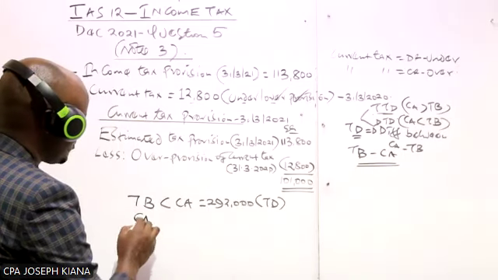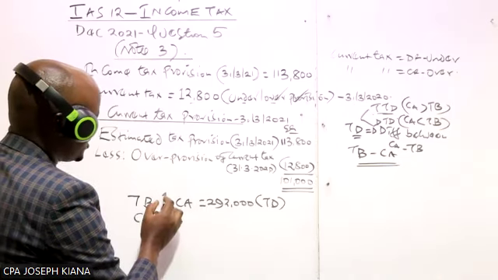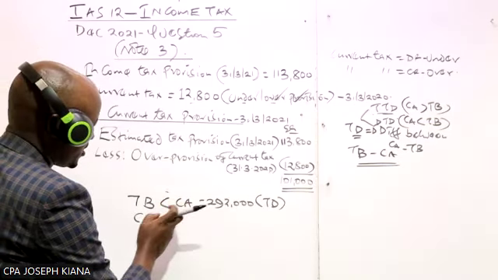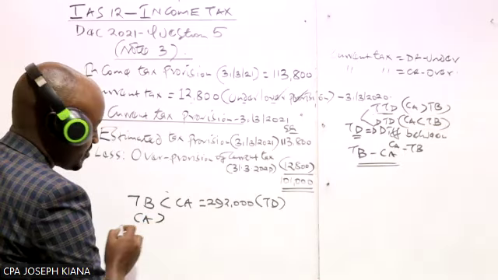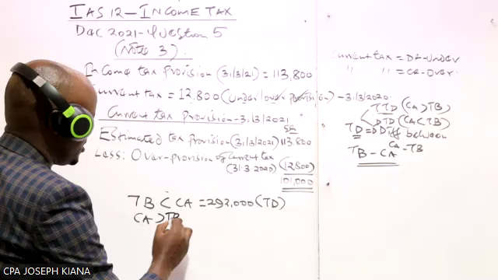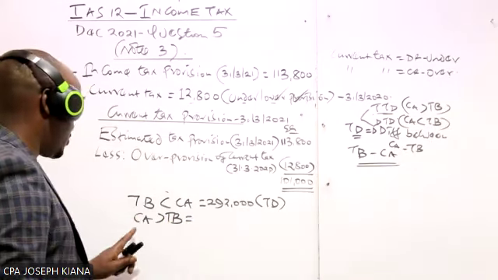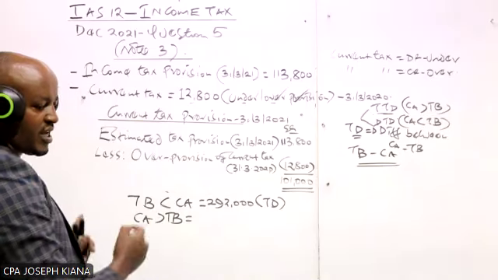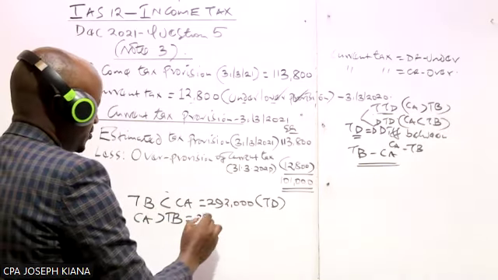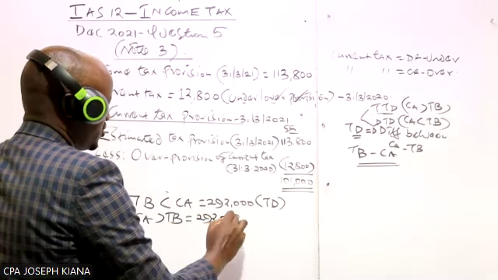We need to change the inequality sign. If we start with carrying amount, it automatically becomes greater than. I hope you remember this from high school mathematics, inequalities. So carrying amount is greater than tax base with an amount of 292,000.